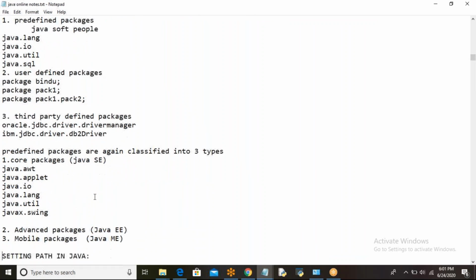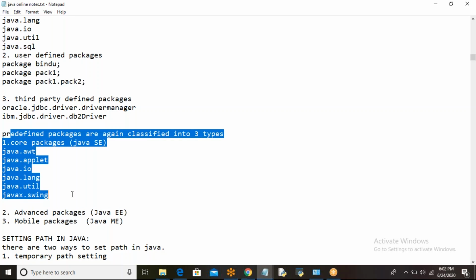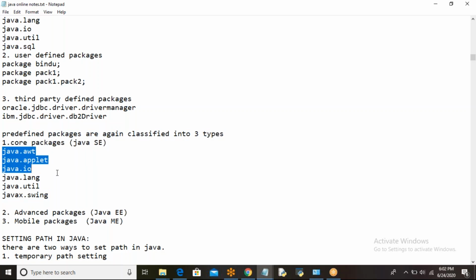Here again, predefined packages are divided into three more types: core packages, advanced packages, mobile packages. This is core Java, right? So in our classes we are focusing on these core packages, not on the advanced and mobile packages. Core packages we are going to concentrate on, like AWT, applet, IO, lang, util, swing.